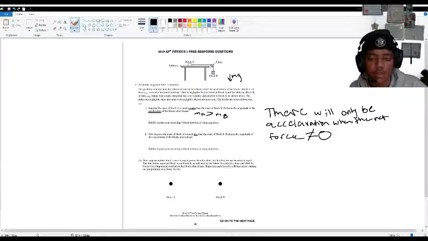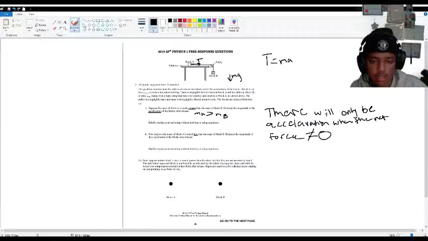And here we can see the only force acting upon block A is the tension force. And this tension force is equal to its mass times acceleration. So basically, is the force of gravity on B equal to the tension force that block A exerts on block B?